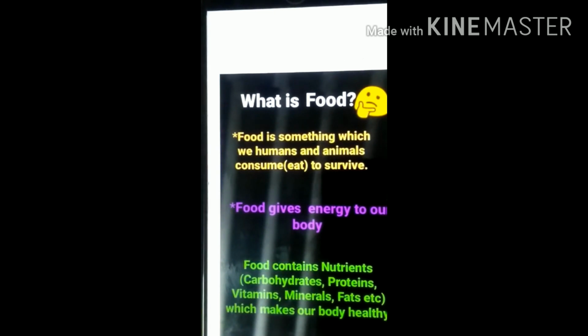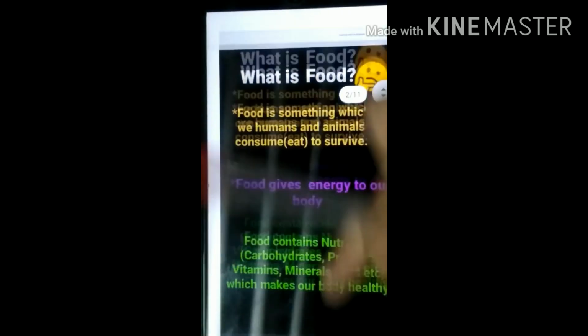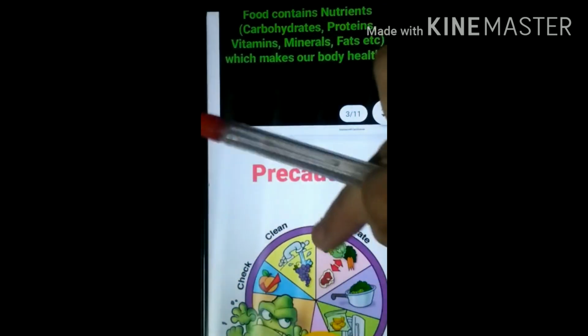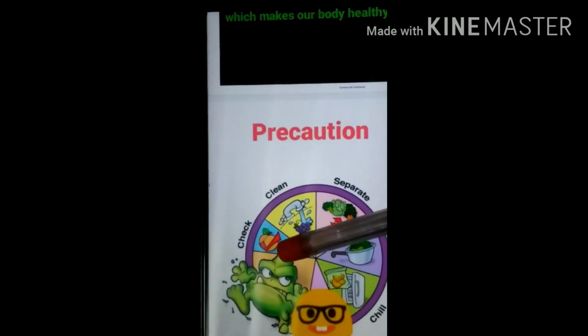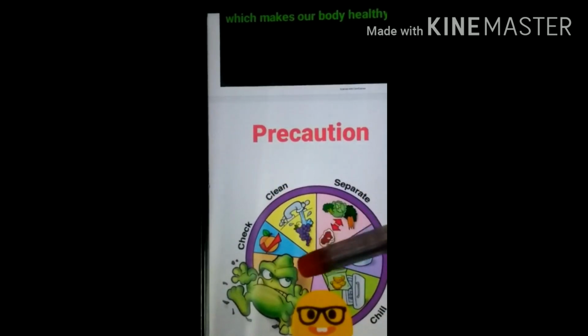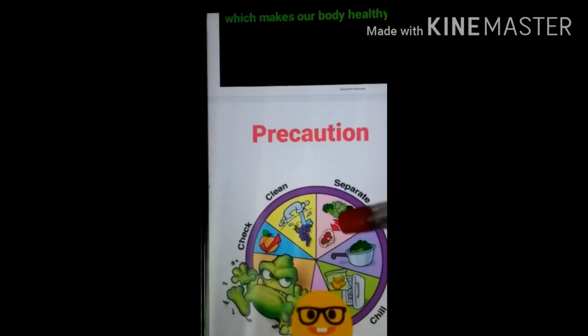while we are buying fruits and vegetables, so that we take the best quality of fruits, which is very good for our health. Okay, so whenever we buy certain fruits or vegetables, we need to check whether it is good or not, whether it is fresh or not. Then what? We should clean it properly. Then we have to separate certain fruits, vegetables, certain food materials.